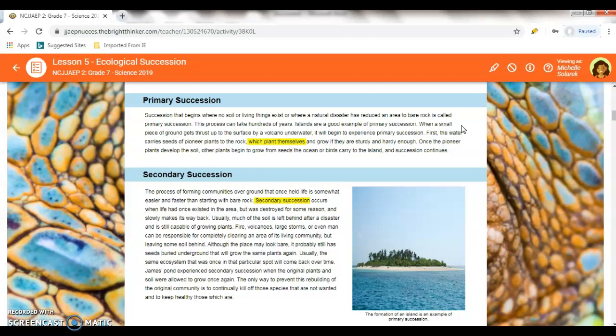Secondary succession, moving on, is forming communities over ground that once held life, which is somewhat easier and faster than starting with bare rock. Secondary succession occurs when life has existed in that area but was destroyed for some reason and slowly makes its way back. Usually much of the soil is left behind after a disaster and is capable of growing plants. Fire, volcanoes, large storms, or even man can be responsible for completely clearing an area of its living communities, but leave some soil behind.